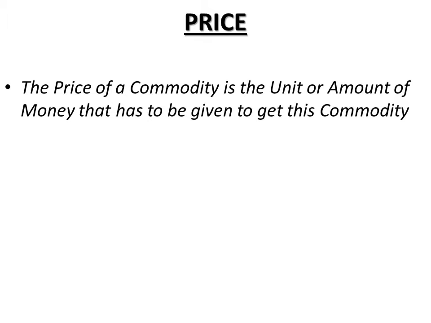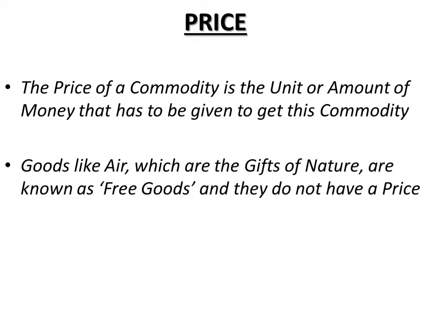Goods like air, water, the same thing. Air, water, they are the free gift of nature and they are known as free goods, and so they do not command a price. By contrast to natural goods, economic goods are scarce and they command a price, right? Economic goods are produced by using factors of production or resources, so they command a price because the resources which are used to produce these goods, they are also scarce. So the goods that are produced with these scarce resources are also scarce, and so they command a price.